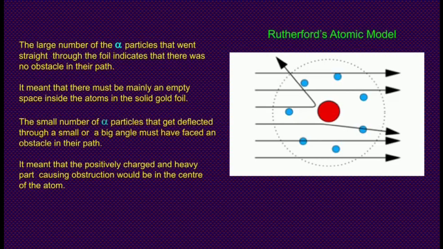The large number of alpha particles that went straight through the foil indicates that there was no obstacle in their path. It meant that there must be mainly an empty space inside the atoms in the solid gold foil. The small number of alpha particles that got deflected through a smaller or a big angle must have faced an obstacle in their path. It meant that the positively charged and heavy part causing obstruction would be in the center of the atom.